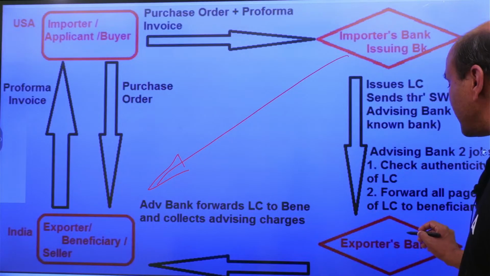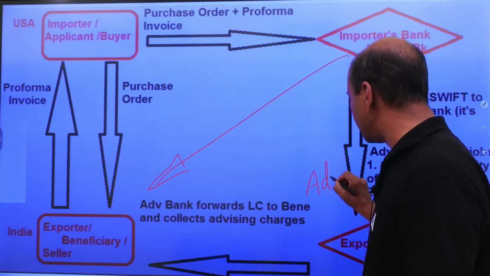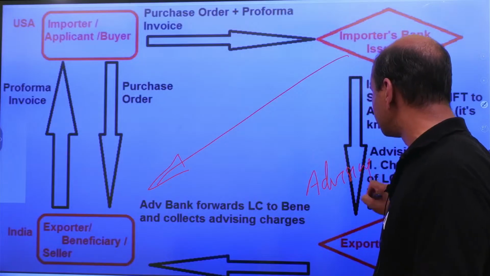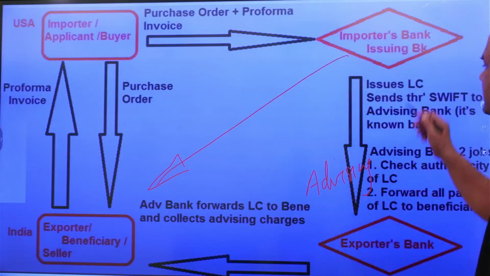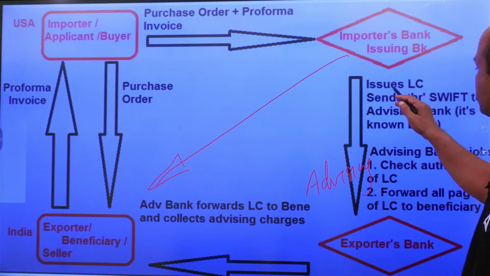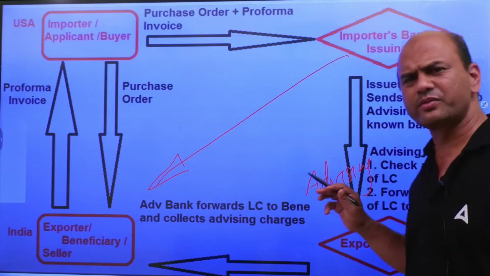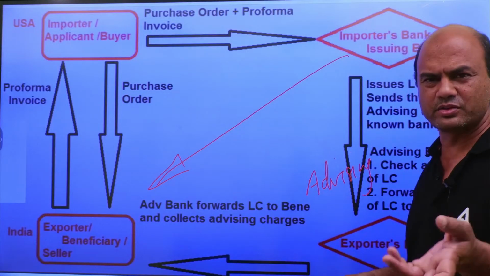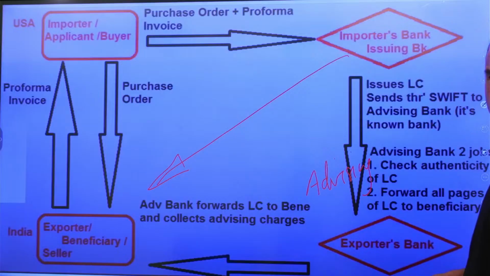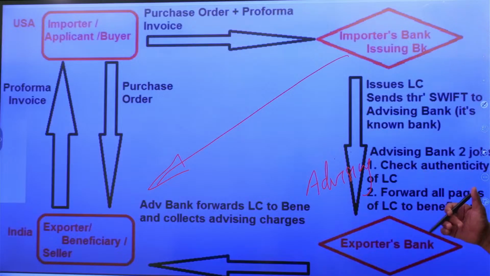So Citibank will send a SWIFT LC to this agent. This agent is called the advising bank here. Advising means what? Advise. Okay, so Citibank will find this advising bank over here, and it will send the LC through SWIFT. Right now it is SWIFT. In this November, SWIFT is going. November 2025, SWIFT will no more be there. But let's continue for now. So it issues the LC through SWIFT to the advising bank.